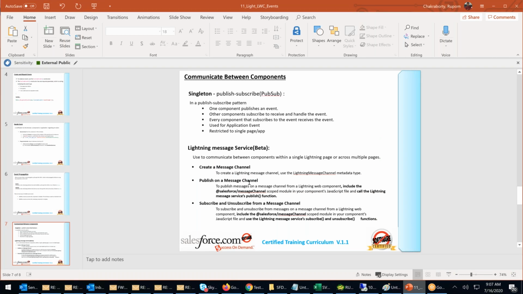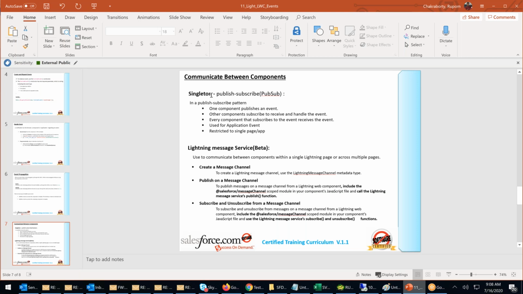Communication between the events. Now, how to do the singleton application? It's called a PubSub model. We call the model as PubSub model. I will not start the PubSub model today. I will do this tomorrow in the class because it will take a good amount of time.